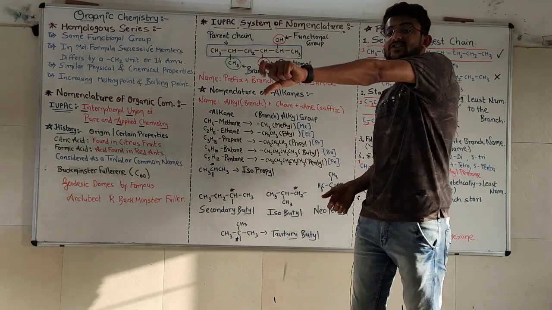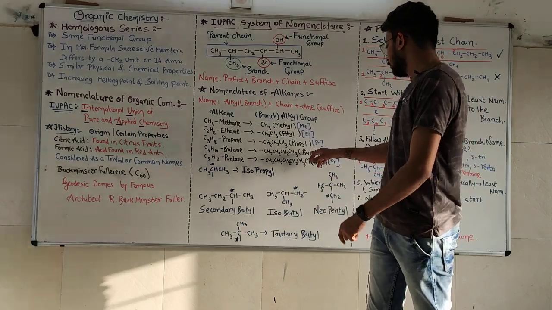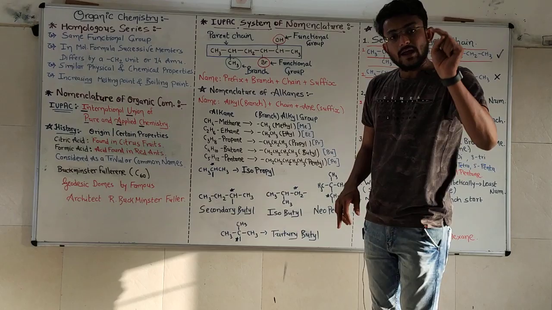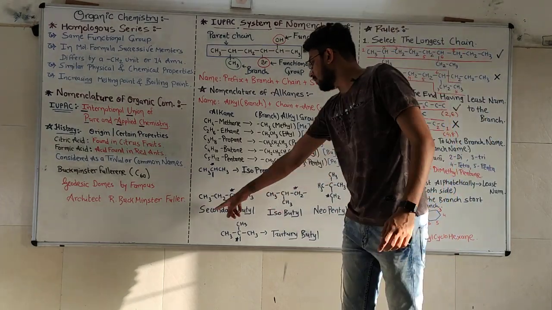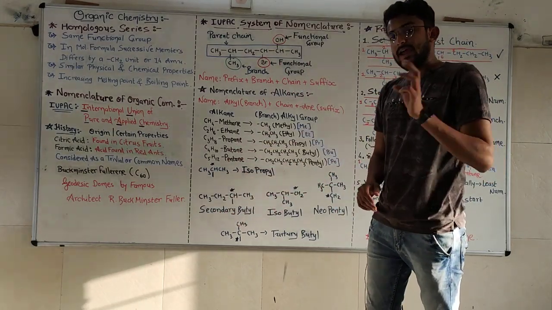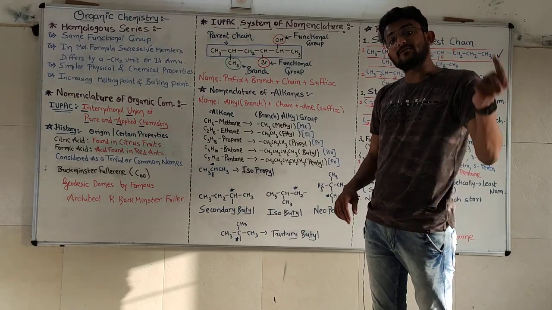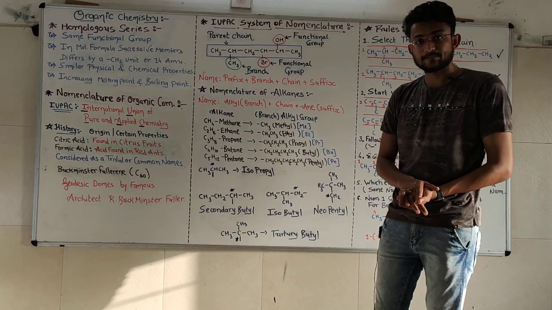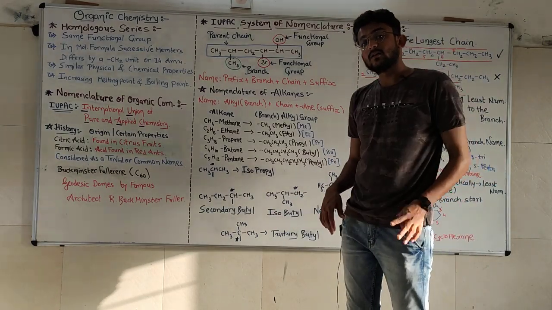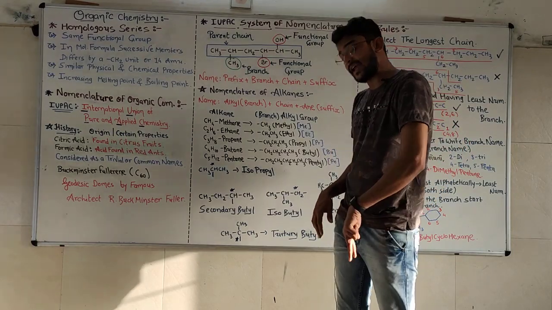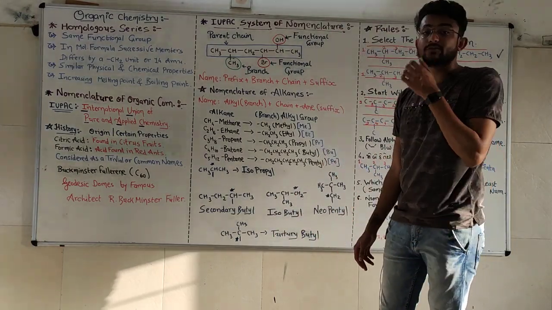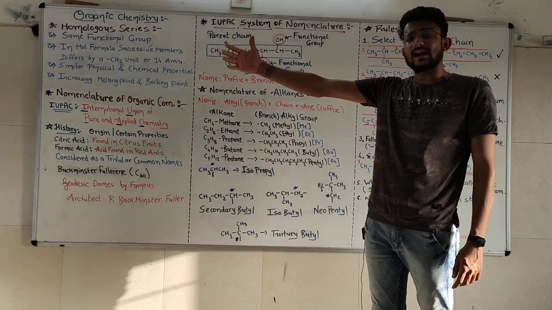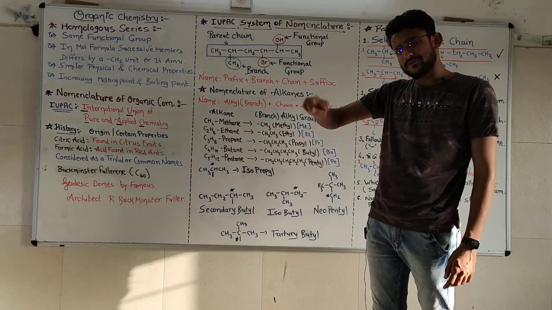So butyl has 4 different particular branches. If all the 4 carbons are straight and the opening is from the first one, it is the normal butyl branch. If all the 4 are in a straight chain and the opening is from the second one, it will be known as a secondary butyl. If 4 carbons are there and one branch with the opening on the first, it will be known as isobutyl. If there are 4 carbons, one branch and opening from the second, it will be known as a tertiary butyl branch.